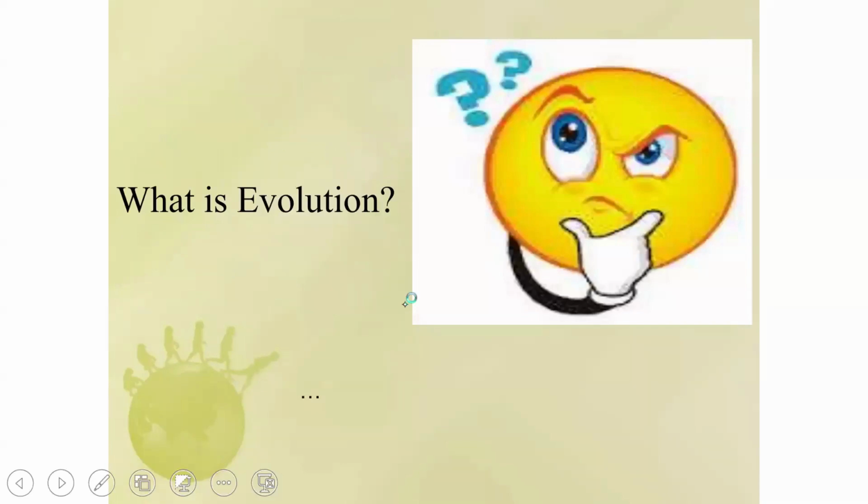So now, what is evolution? Up to this time, we didn't talk about evolution. I think from the previous slide, you should understand natural selection. Organisms always want to survive. Those that cannot survive will die, and those that survive will continue surviving when they are able to cope with the change in the environment.